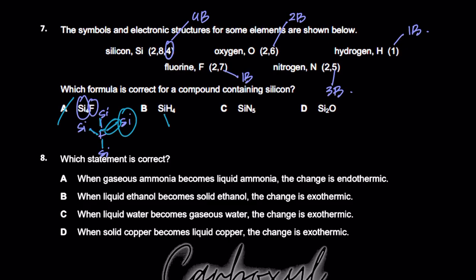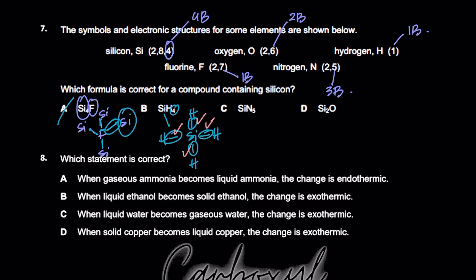If you check B out, B seems right. Why? Because each silicon is bonded to 4 hydrogen atoms. That means one hydrogen is bonded here, one here, one here, one here. And that is the right option, because hydrogen can make 1 bond each. And silicon, since it's in group 4, needs to make 4 bonds, and it has made 4 bonds.